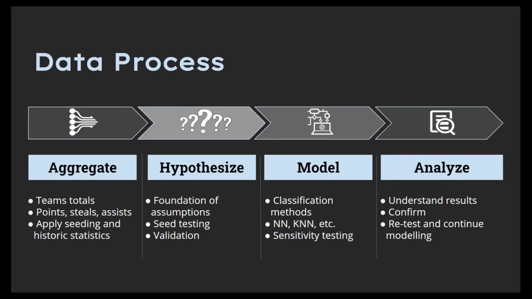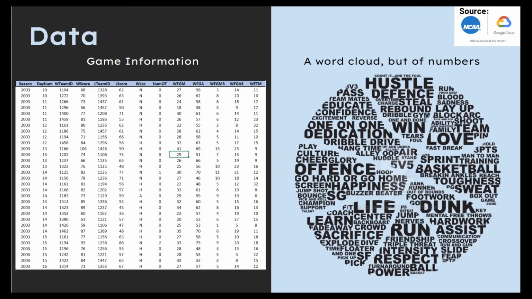Thanks, Tucker. So just to quickly outline our process, we first sourced the data, then aggregated it, tested hypotheses, created models, and then finally analyzed our findings. Jumping right into the data sourcing, the event data was available from the Google Cloud NCAA ML 2019 men's competition on Kaggle. These statistics reach back to the beginning of the March Madness tournament, which is almost 80 years ago, and they provide extreme detail on each game.